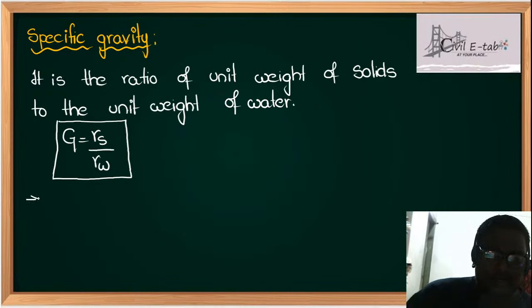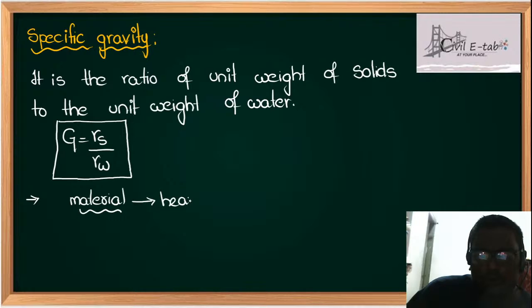If you take some material X or a soil, how much heavier it is than water can be known using this concept.